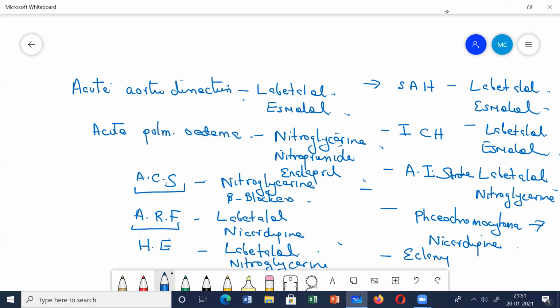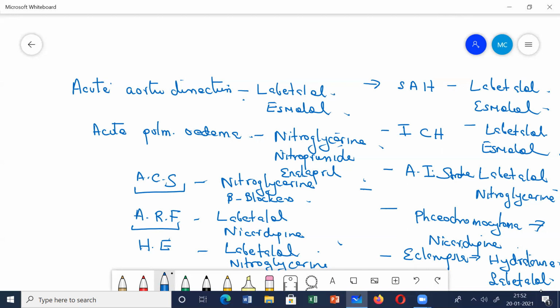Eclampsia, what are you going to give? The drugs which are safe in pregnancy. Which drugs are safe in pregnancy? No, alpha methyldopa is given for normal hypertension in pregnancy. In eclampsia, in this condition, we give hydralazine. Hydralazine is safe in pregnancy. It's a vasodilator, safe in pregnancy. Or you can give labetalol. This is also safe in pregnancy. This you remember, because in eclampsia you can't give any other drug. So hydralazine, labetalol, nicardipine, only those drugs which are safe in pregnancy you can give.